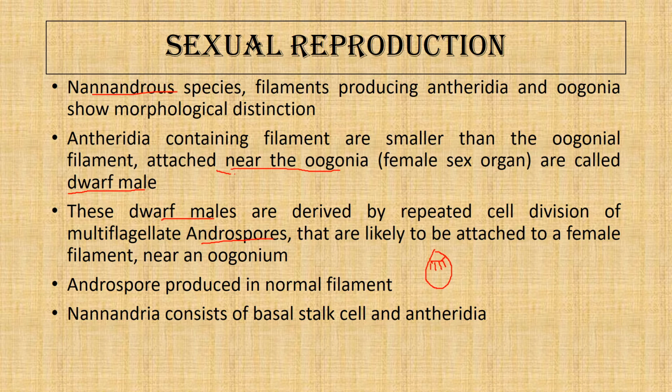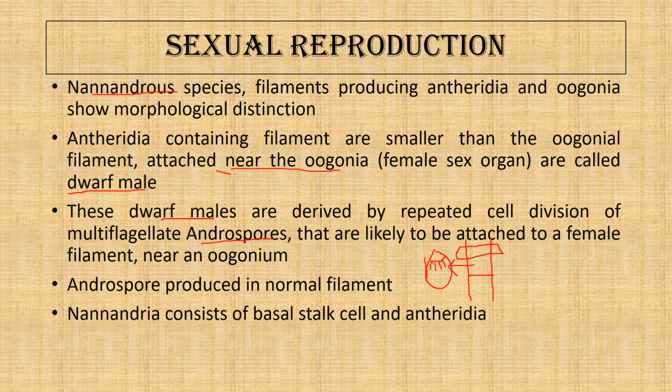And though it is much smaller than the zoospore, it is much larger than the male gamete, or the antherozoid. The androspores are produced from any cap cell in the filament. So this is the filament and this is the cap cell, and a single androspore is produced from a single cell.